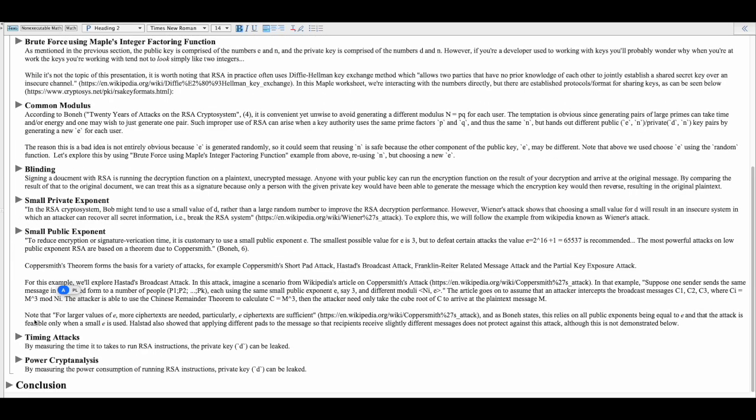All right, so the last thing we'll go over is power cryptanalysis. So you can measure the power consumption of running RSA instructions and read the private keys out.